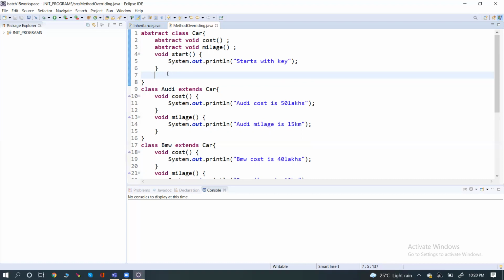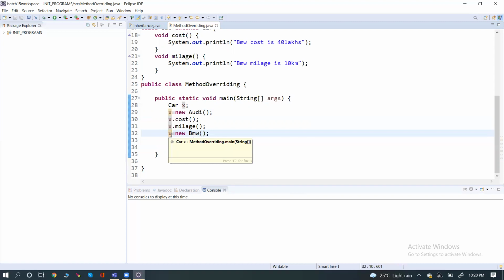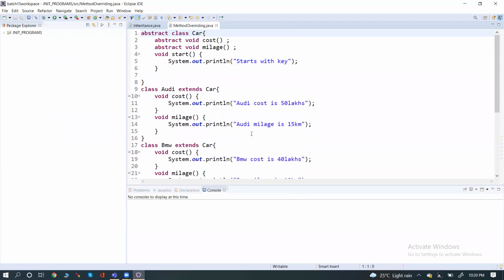So inheritance gives reusability and saves memory. Method overriding using the upcasting concept needs only one reference for all the objects. First Audi will sit in the chair, then BMW will override that Audi memory and sit in the chair. So every time there will be only one chair, right? Even if I have 100 cars, there will be only one chair. In that chair only, one after the other, cars will sit, memories will sit. So basically abstraction is an advanced feature of inheritance, kind of.